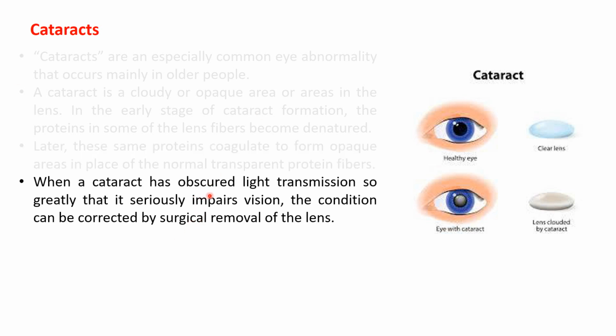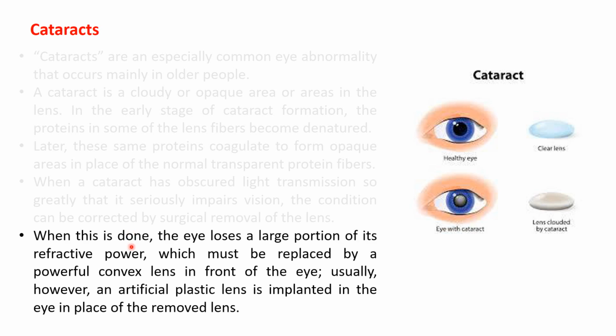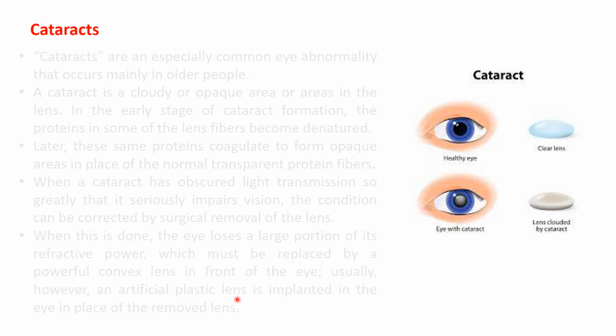When cataract has obscured light transmission so greatly that it seriously impairs vision, the condition can be corrected by surgical removal of the lens. When this is done, the eye loses a large portion of its refractive power, which must be replaced by a powerful convex lens in front of the eye, or an artificial plastic lens can be implanted in the place of the removed lens.